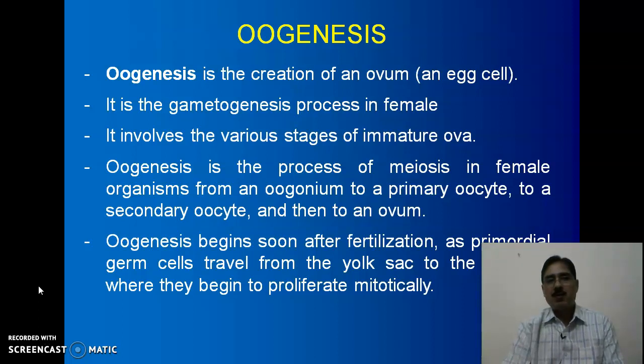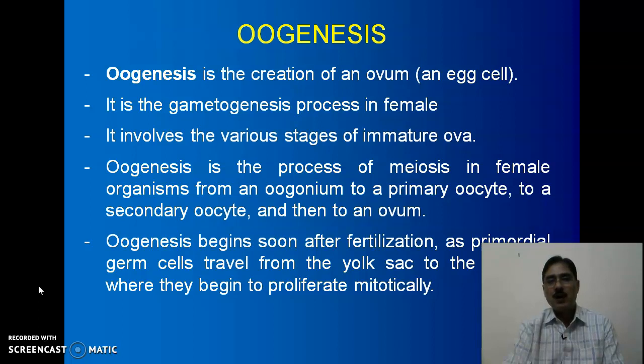Oogenesis is the creation of an ovum, that is an egg cell. It is the gametogenesis process in female. It involves the various stages of immature ova. Oogenesis is the process of meiosis in a female organism from an oogonium to a primary oocyte, from primary oocyte to a secondary oocyte, and from secondary oocyte to an ovum, which acts as a functional female gamete.